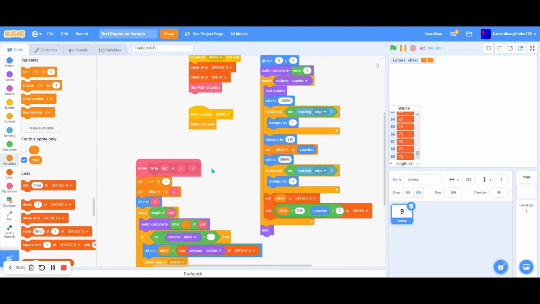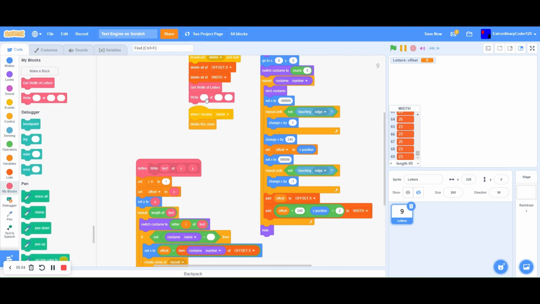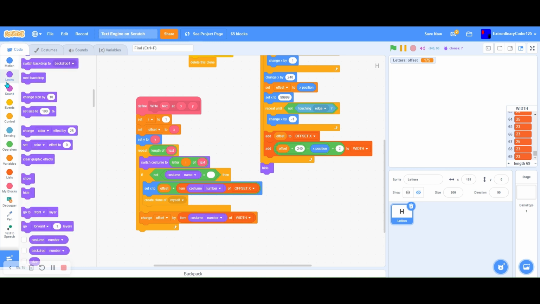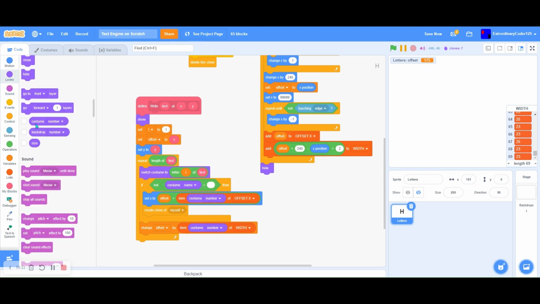So if I do this correctly, let's try it here. Write hello at 0, 0. Oh, whoops. I should put the show here and then the hide here.